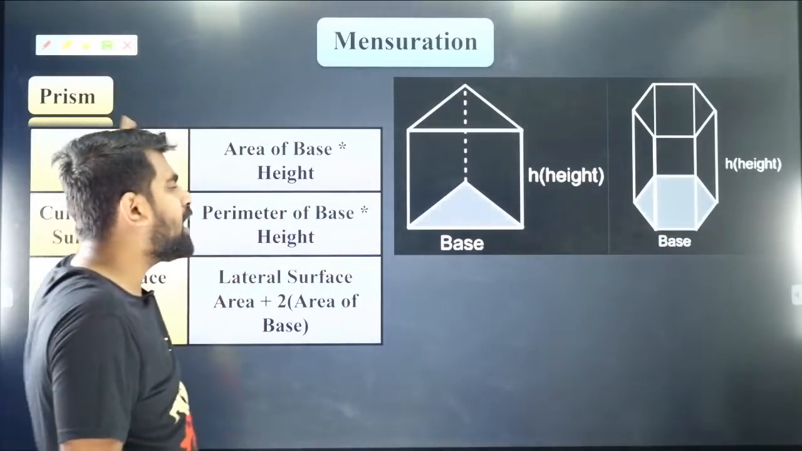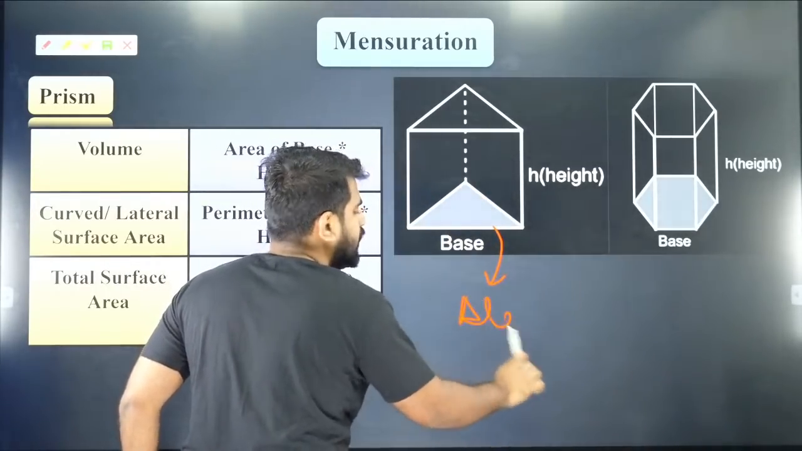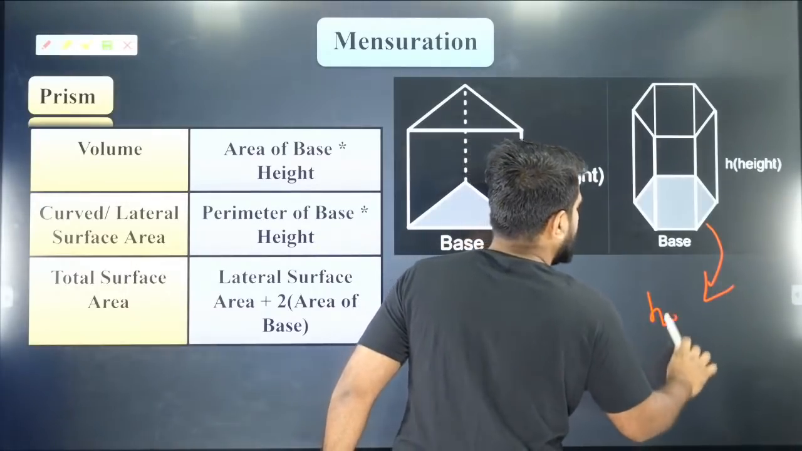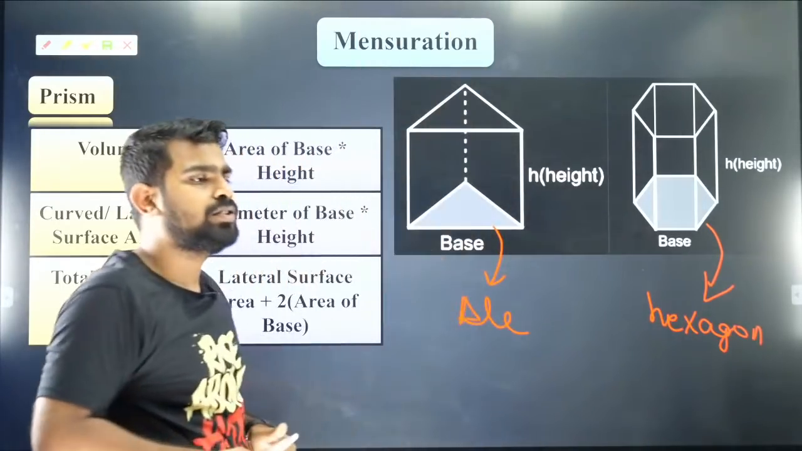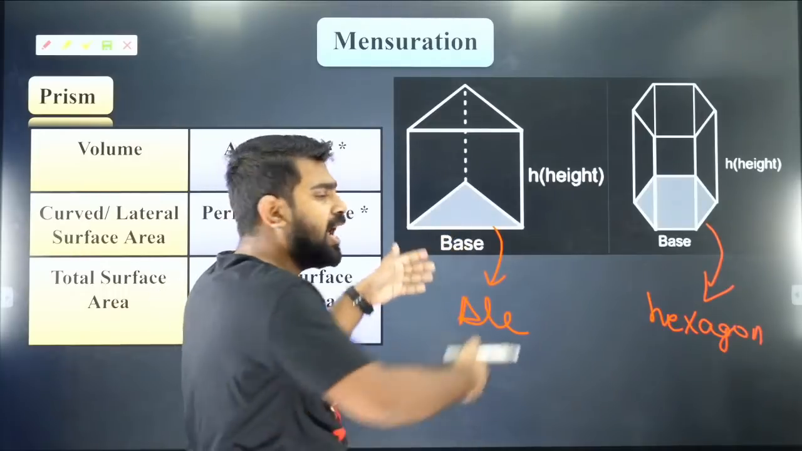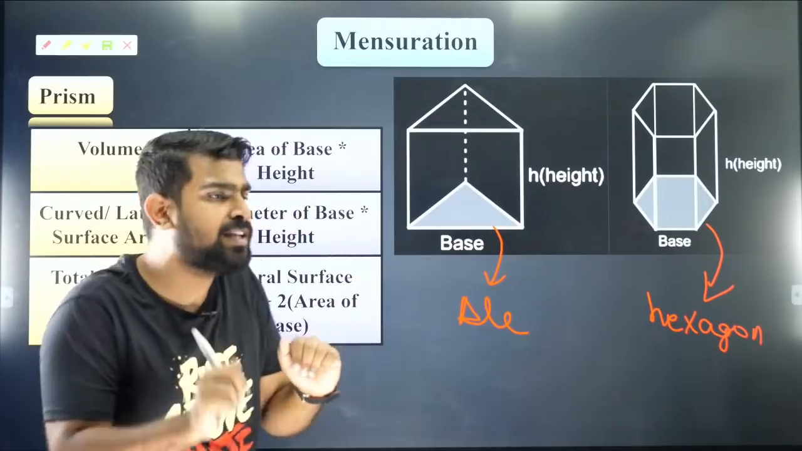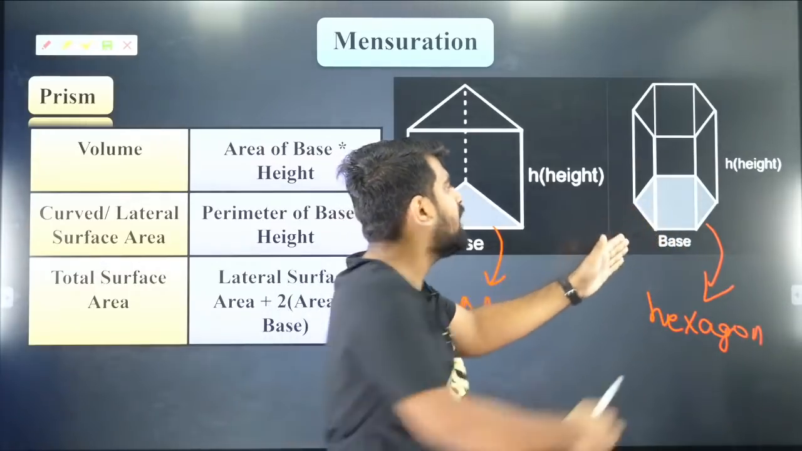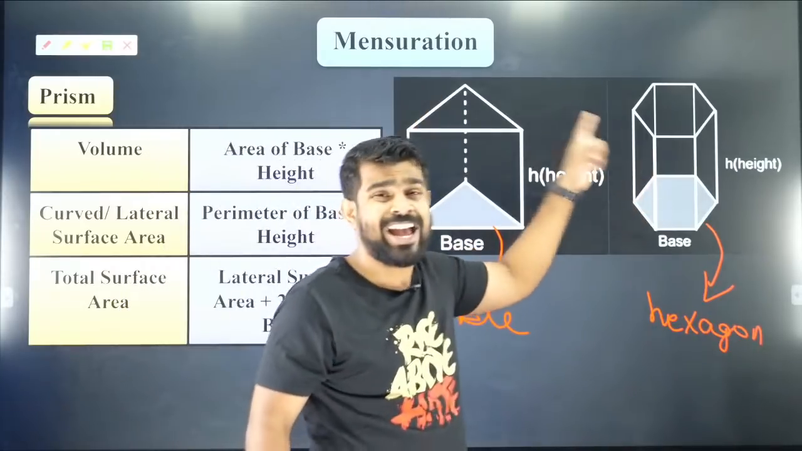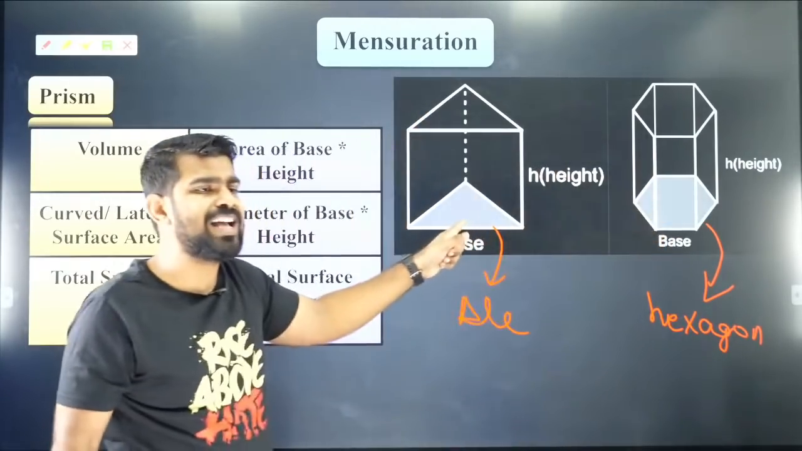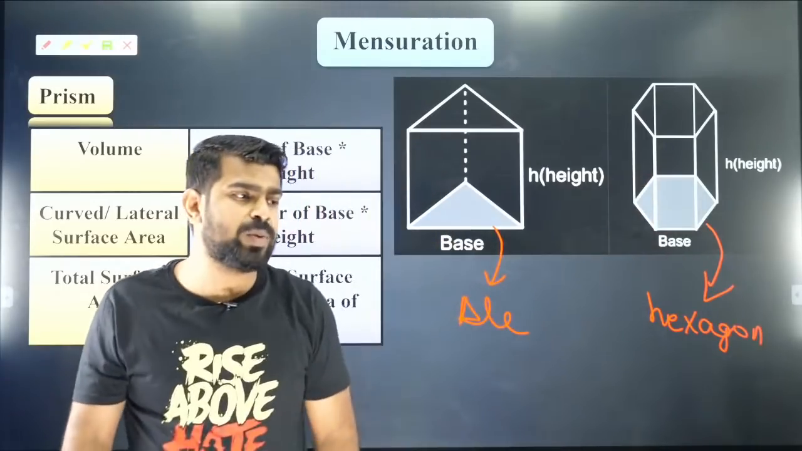What is a prism? A prism is a shape which has a polygon as a base. So if you see here, the base is a triangle. If you see here, the base is a hexagon. So you have a polygon as a base and you raise it. That is what you call a prism. Are you all clear with that? Same way, if you have a polygon as a base and if you raise it, you get a prism again. So this is called a triangular prism, and this is what we call a hexagonal prism. Are you all clear with that?